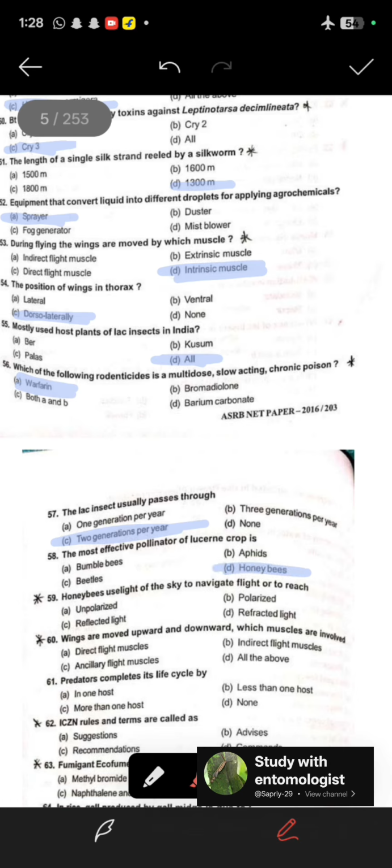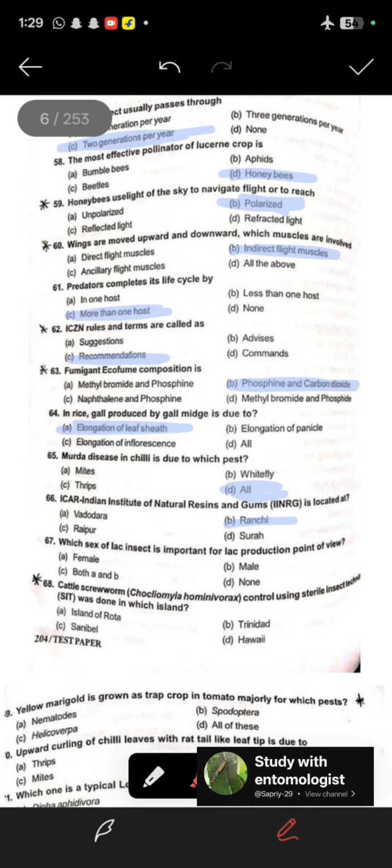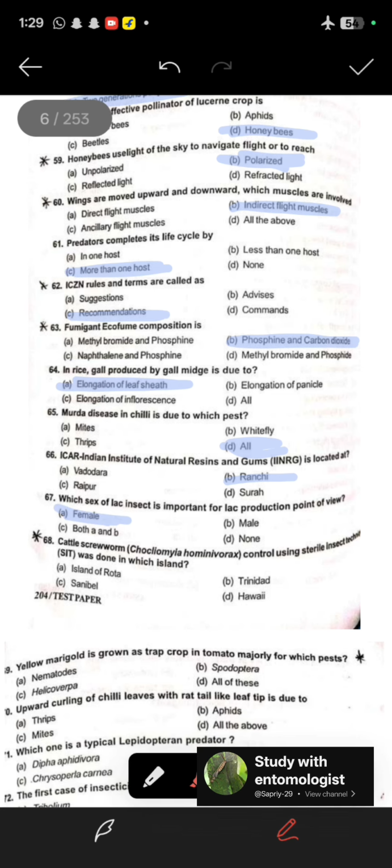64, in rice, gall produced by the gall midges is due to the elongation of the leaf sheath. 65, the Murda disease in chili is due to which pest? So it is due to the mite, whitefly, thrips. So it is due to all of these. So here all are the correct option. 66, ICAR Indian Institute of Natural Resin and Gums is located at Ranchi, Jharkhand. 67, which sex of lac insect is important from the lac production point of view? So female is important.